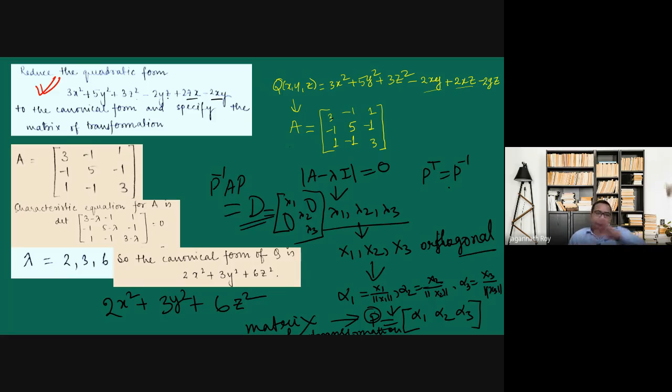So this is how we'll reduce a given quadratic form to its canonical form, and we have to specify the matrix of transformation. So this is nothing but the orthogonal matrix with the help of eigenvectors. So that is how we will find the canonical form.